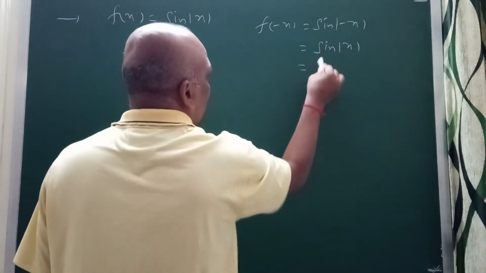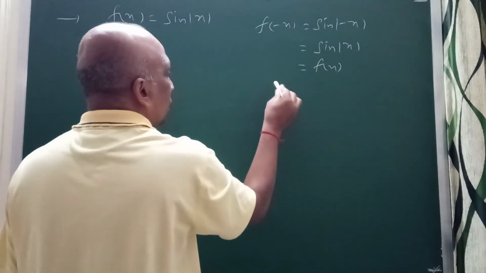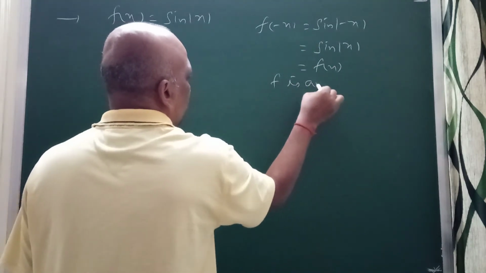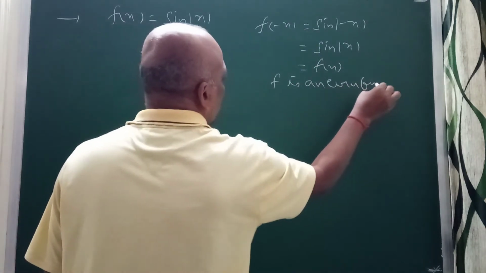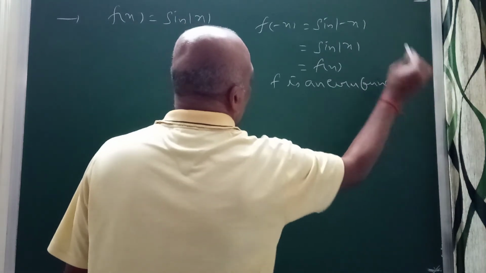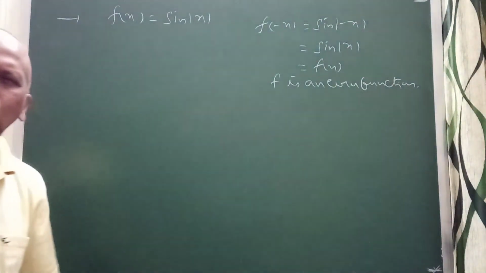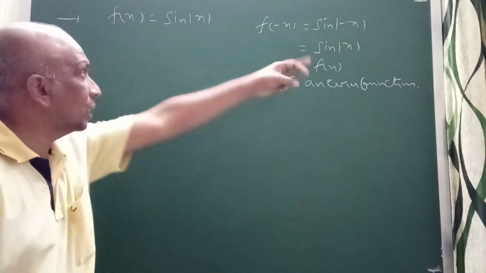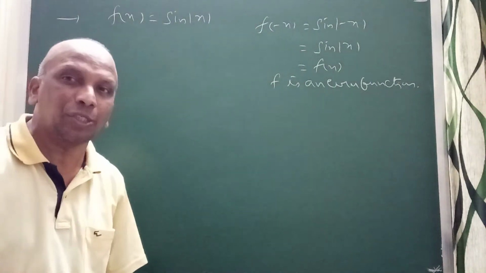It will be equal to f of x. So I can say here f is an even function, no doubt in that, because x and minus x belong to the domain of this function.